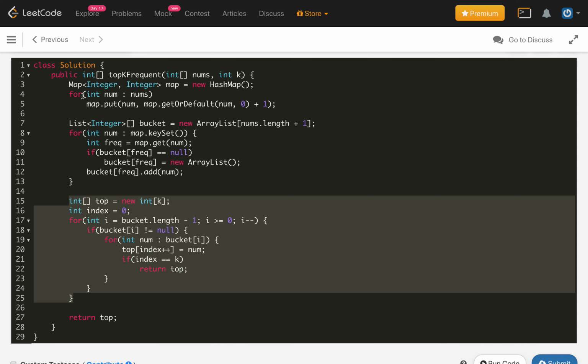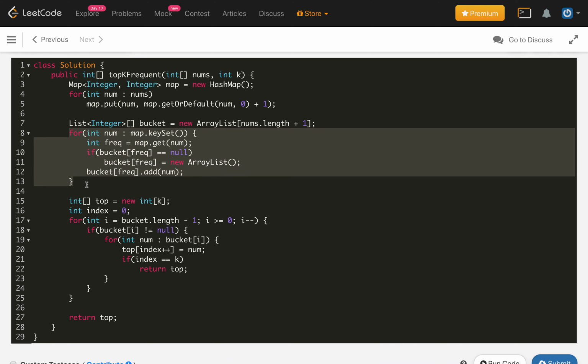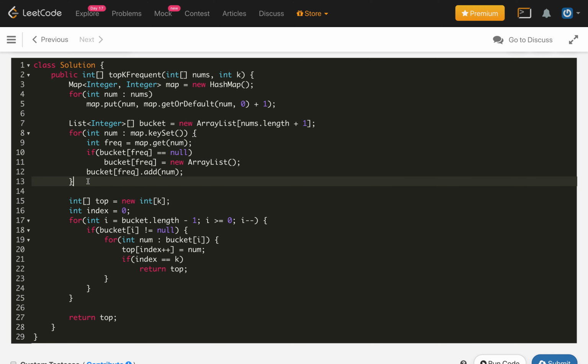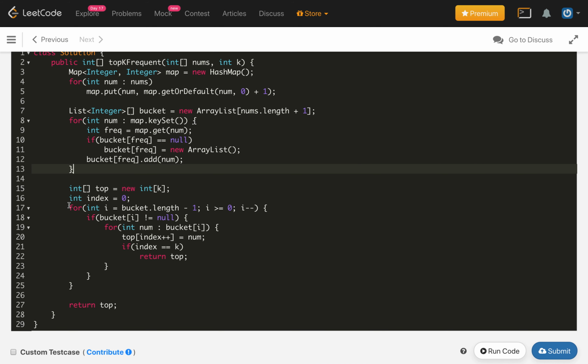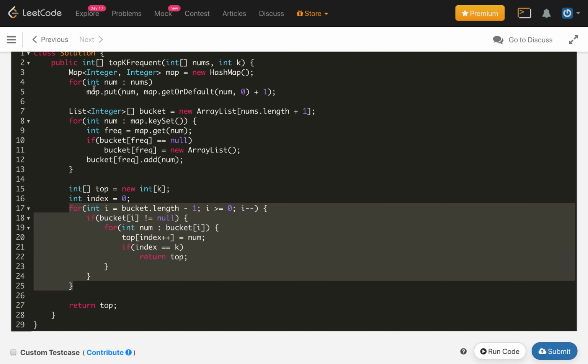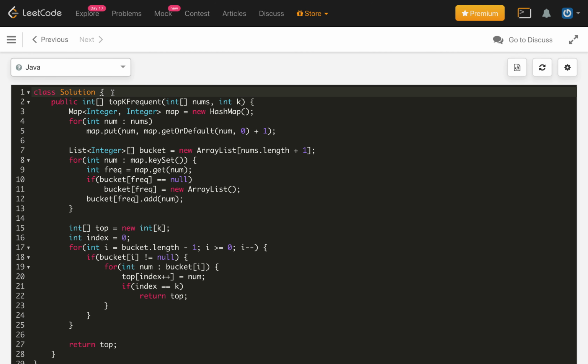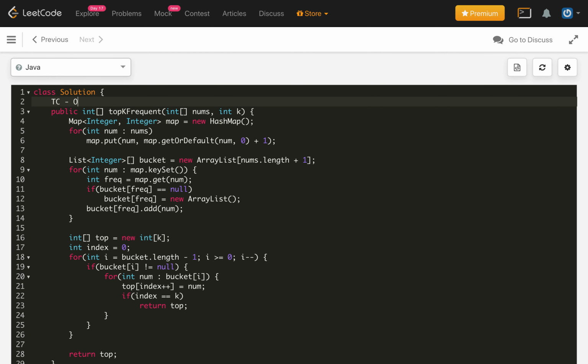So, what is the time complexity of this code? If you see over here, this runs for all the n elements, so the time complexity of this part is n, and the time complexity of this part is also n. Here, this will run at max k times. So, overall time complexity is n plus k, so we can say the time complexity is linear, O of n, as k is less than or at most equal to n.